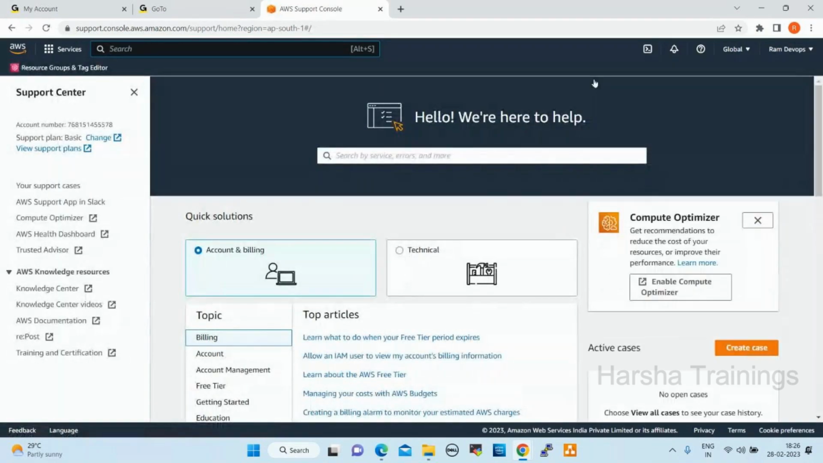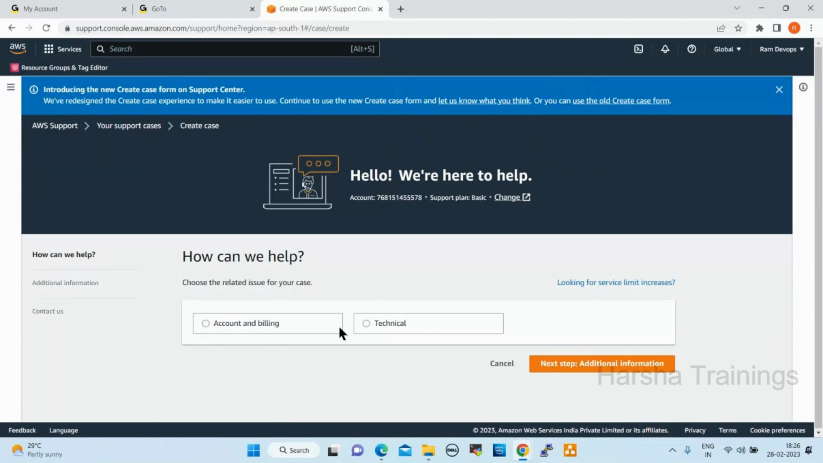Support cases we can create here. See here, create case. Click on this. Account and billing, or technical. If you face any account and billing issues, you can create a case here. If you need any technical support, you can select this and go next, give the description of whatever issue you're facing, and submit. Once you submit this, the request goes to the AWS vendor, and they will check the description and priority.